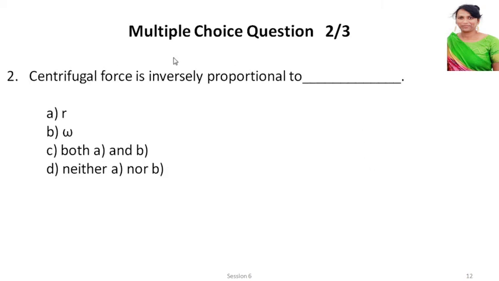Next, centrifugal force is inversely proportional to, what is it inversely proportional to? Yes, it is neither A nor B. We saw centrifugal force F is equal to omega square R. It is directly proportional. It is never inversely proportional. So it is neither R nor omega. It is not inversely proportional. It is directly proportional.